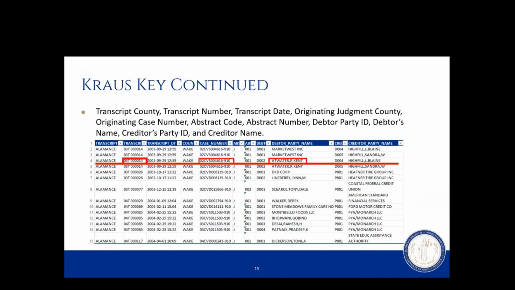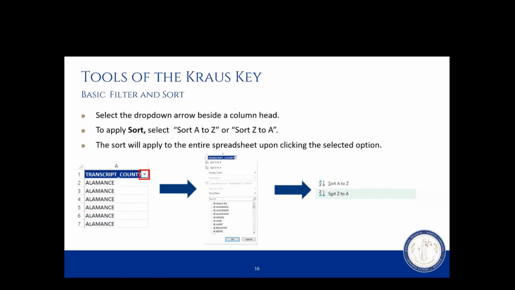So now that we've established how to find that information, the Krause key will have a number of different entries on it. So if we want to sort and filter that information, we could do the following. We could select the drop-down arrow beside the column heads. Upon selecting that drop-down arrow, we see the options for sort.